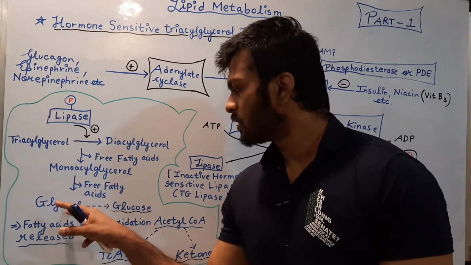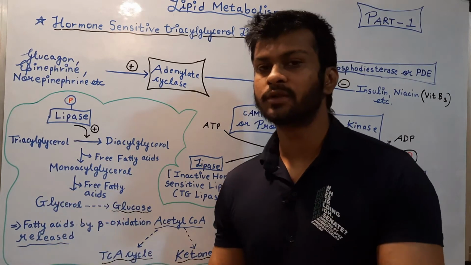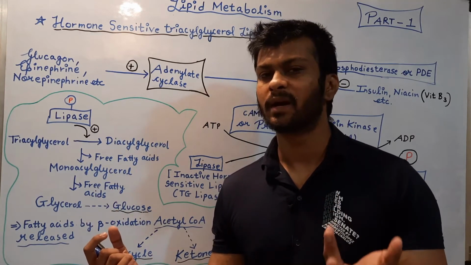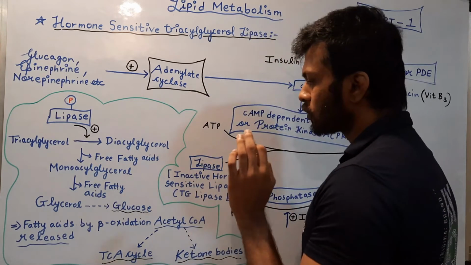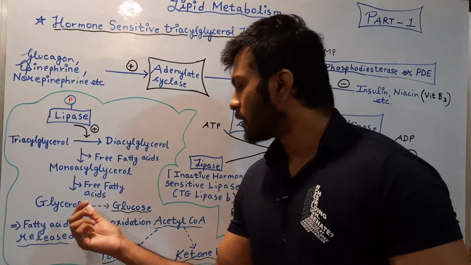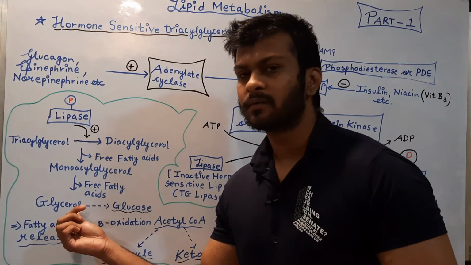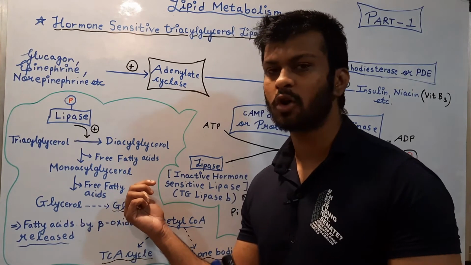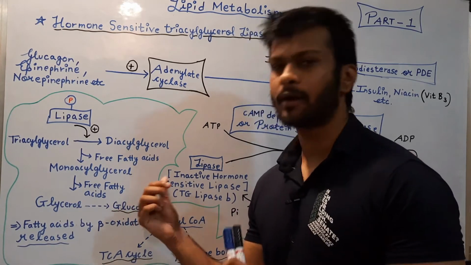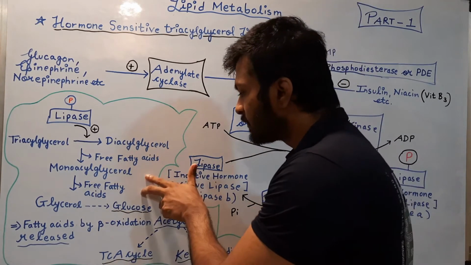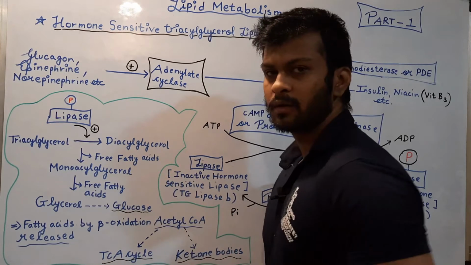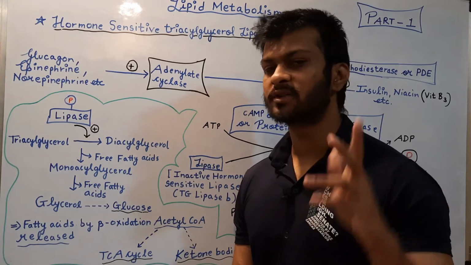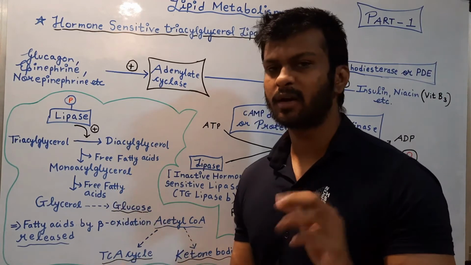Now this glycerol can act as a gluconeogenic substrate. We will not discuss gluconeogenesis here in detail because it will complicate things. The point to remember is that glycerol can act as a gluconeogenic substrate and form glucose by the process of gluconeogenesis. And these fatty acids which are liberated will enter beta oxidation. We will study beta oxidation in the next video.